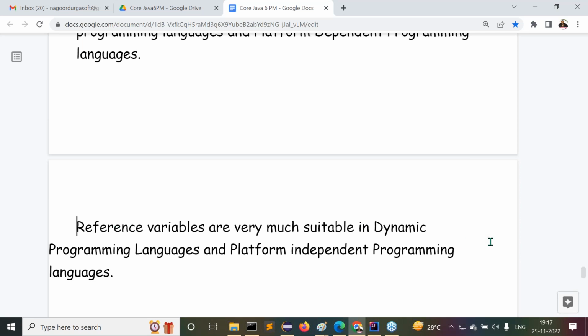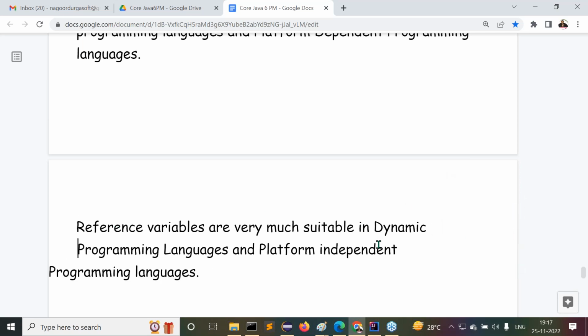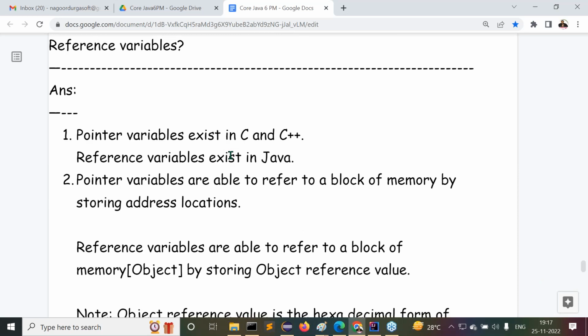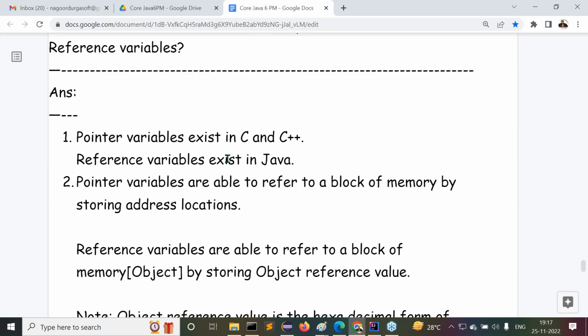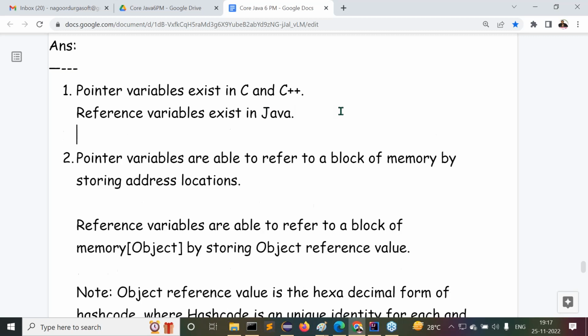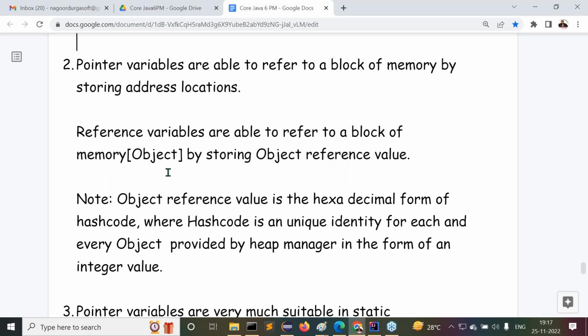Right, so now this is exactly the meaning of the differences between pointer variables and reference variables. Now tell me what exactly the differences are between pointer variables and reference variables. What is the first difference? Pointer variables exist in C and C++, whereas reference variables exist in what? Java. Pointer variables are able to refer to a block of memory by storing an address location. Reference variables are able to refer to a block of memory, that is an object, by storing an object reference value.